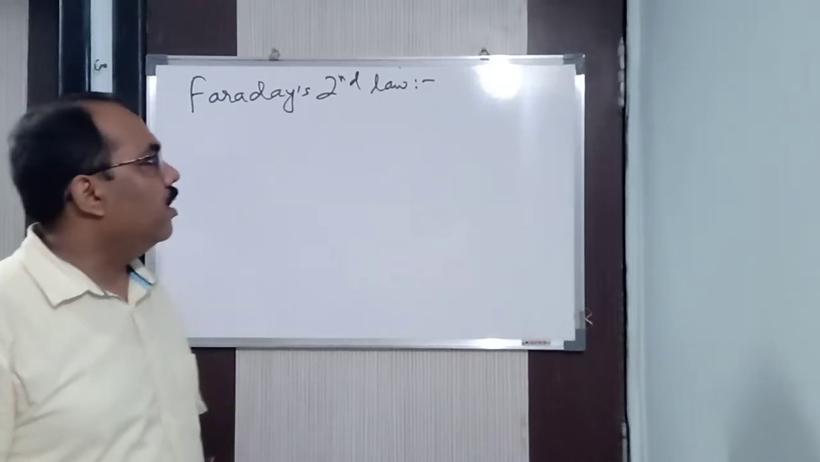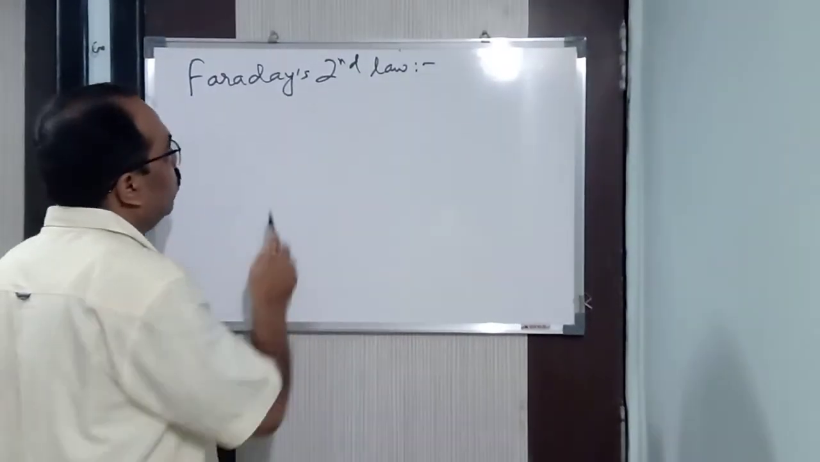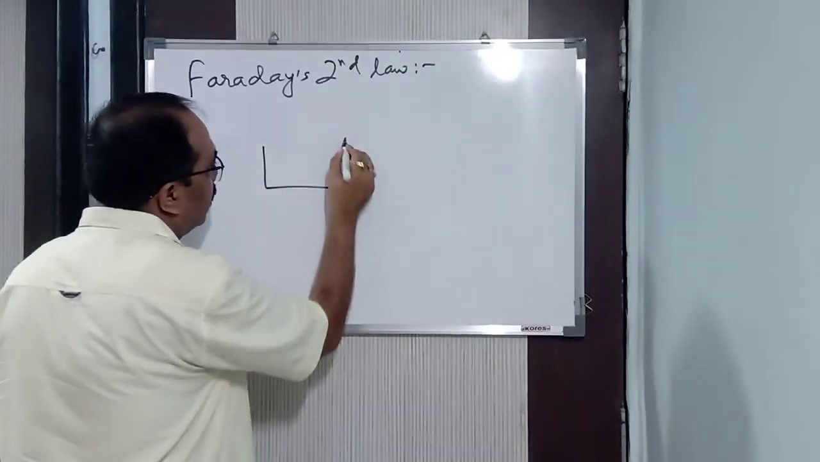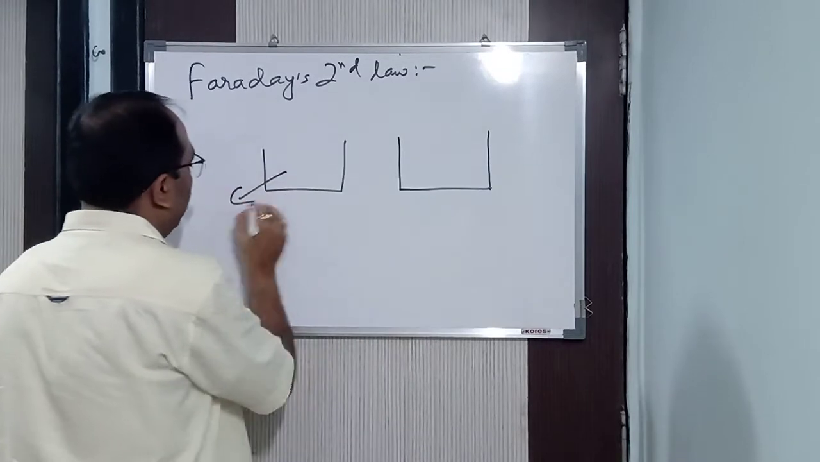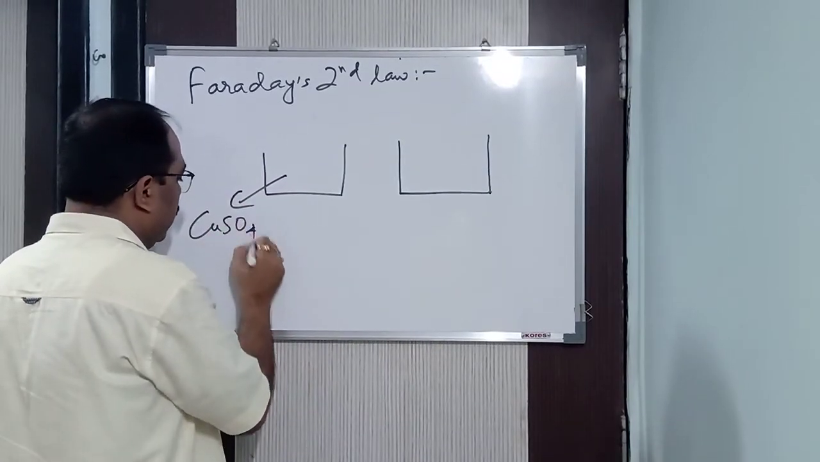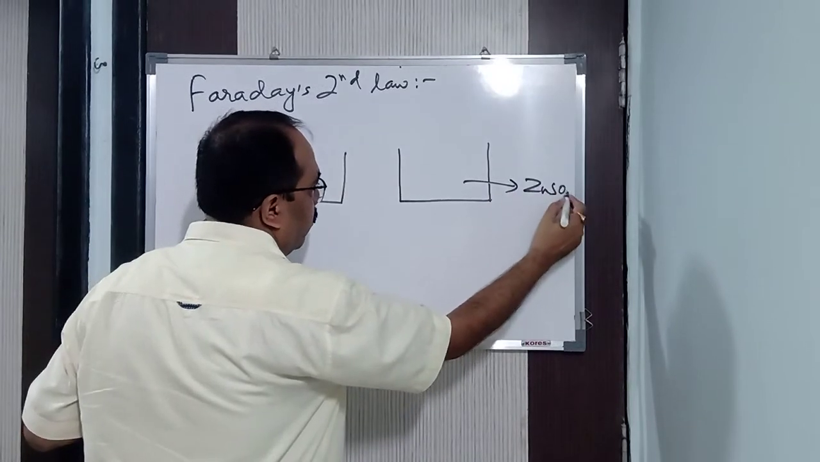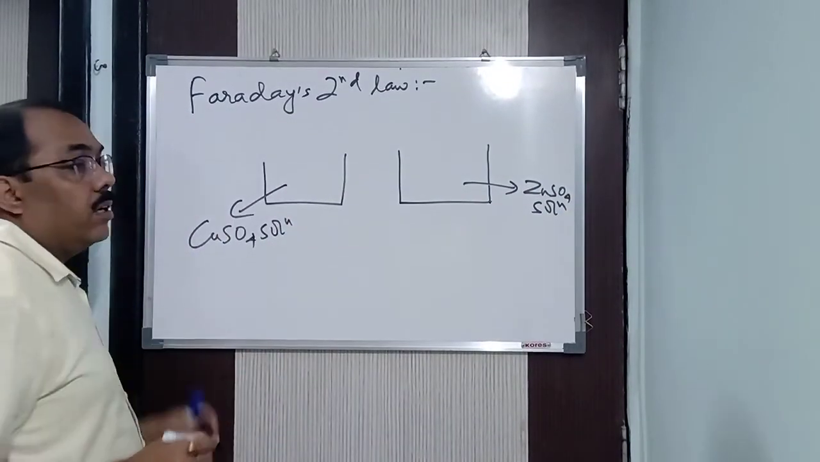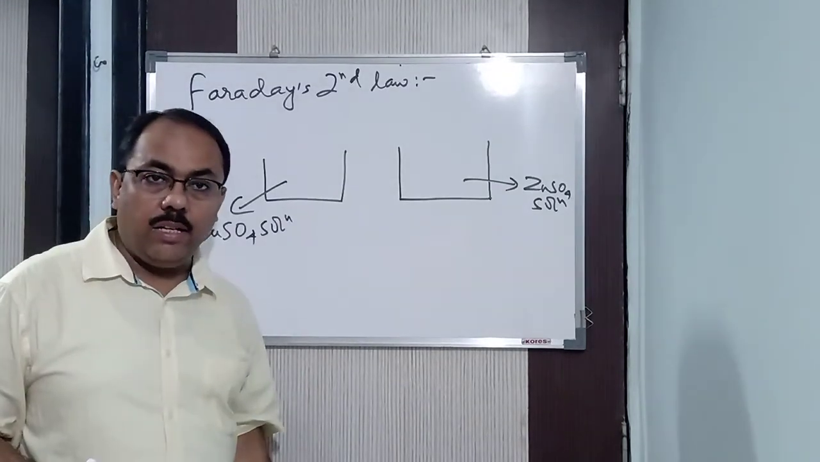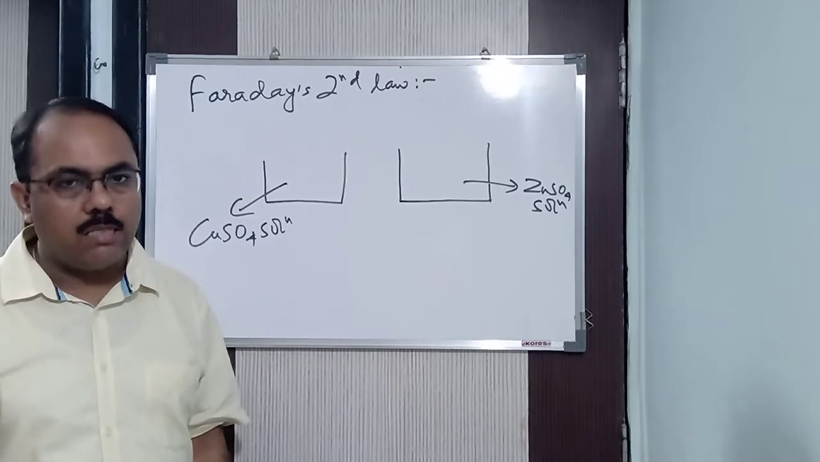Now Faraday's second law: when the same quantity of current is passed through two electrolytic solutions connected in series. We have taken two electrolytic solutions. Let us say this one is copper sulfate and this one is zinc sulfate, ZnSO4. So what I said, when the same quantity of current is passed through two electrolytic solutions connected in series,